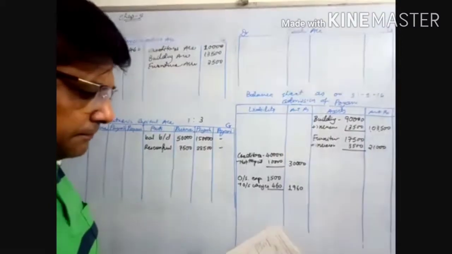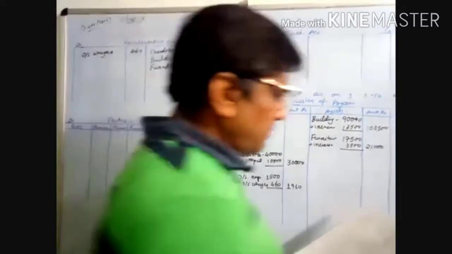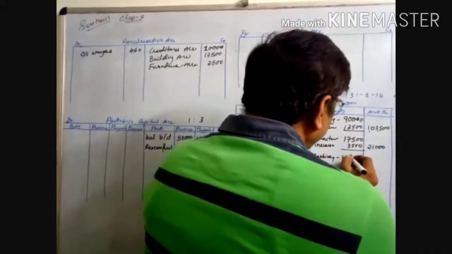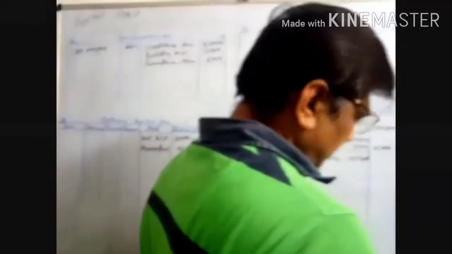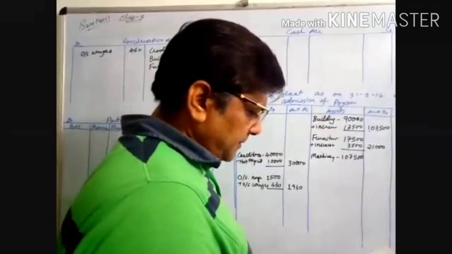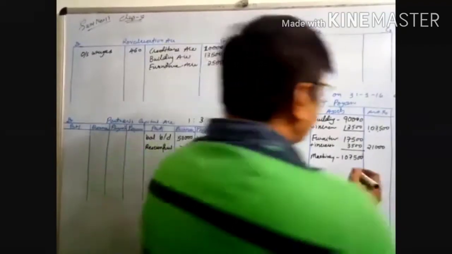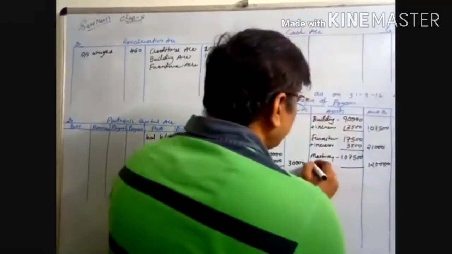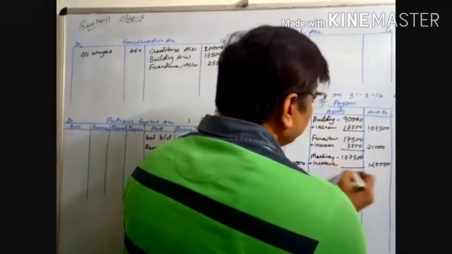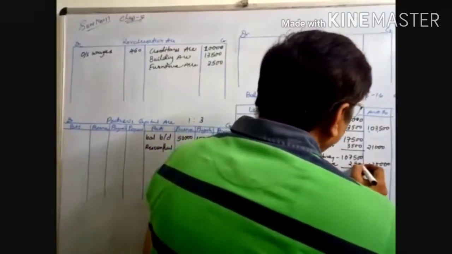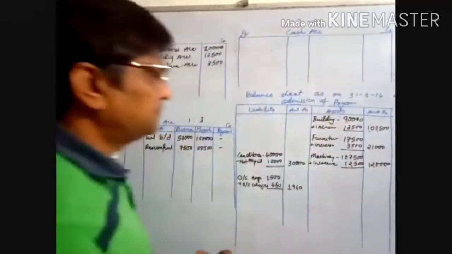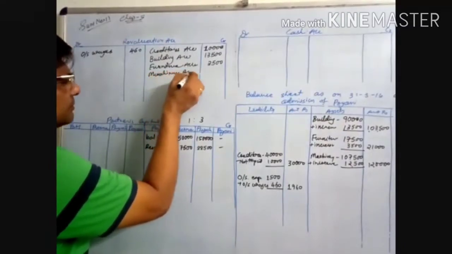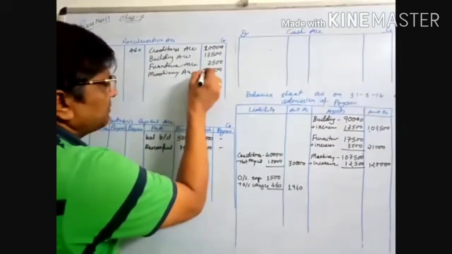Next is machinery 1,07,500. Now the market value of machinery is 1,20,000. It is increased by 12,500. The machinery is increased. Machinery account 12,500. It's increased, so it's our profit.